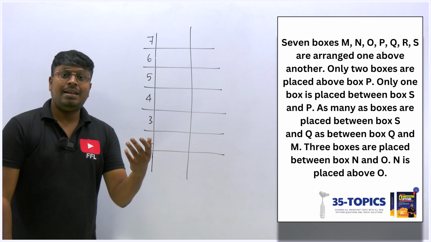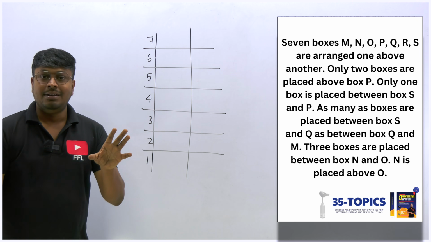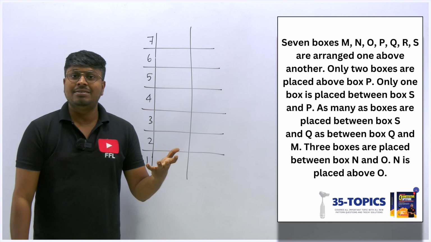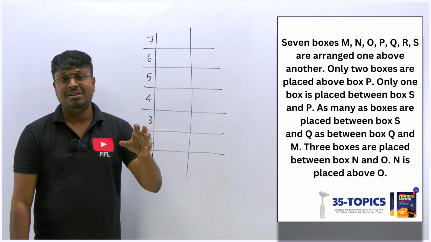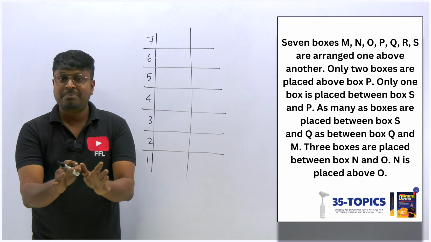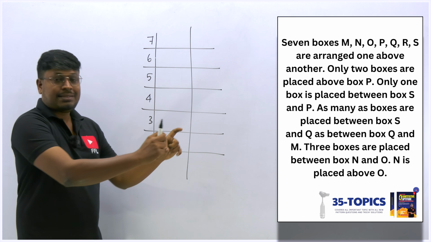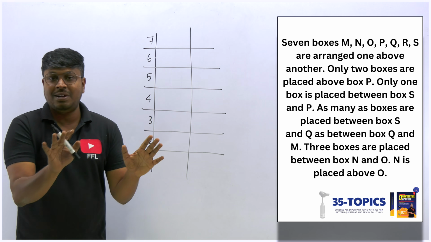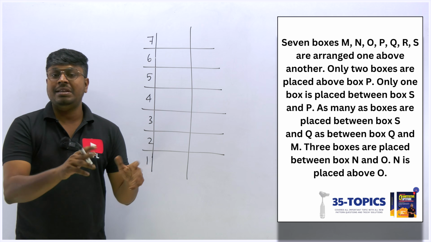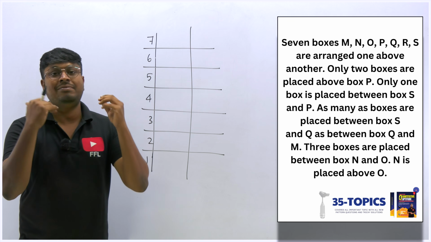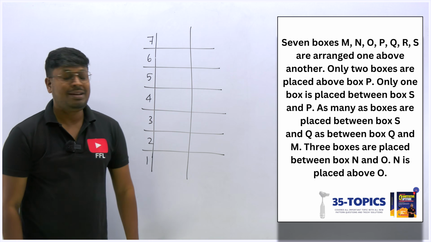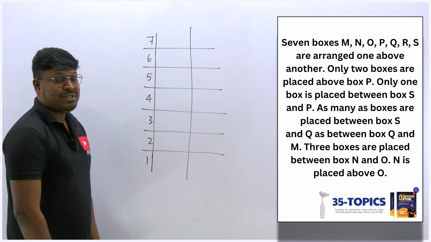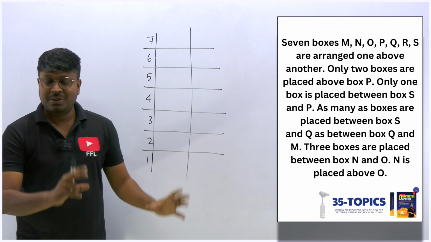The question starts like, totally there are 12 boxes. So we think, oh my god, 12 boxes, it's difficult to solve. No, if it is 12 boxes, the question will most probably be easy. Only our practice is important, not the question size or length. That is not at all important. Remember that the question can be 4 boxes, 5 boxes or even 20 boxes. That is not a problem. Only our practice is more important, right? So don't decide by seeing the question size whether it's easy or difficult.